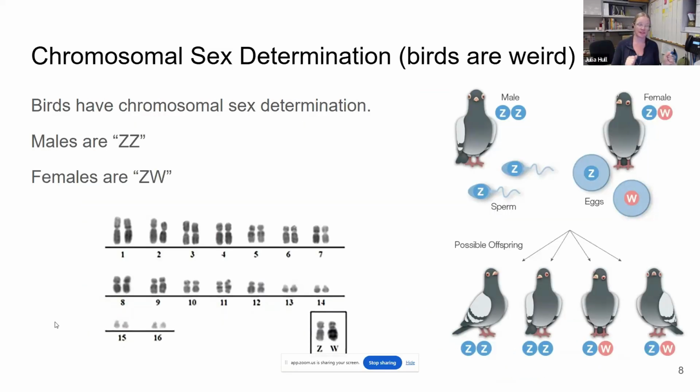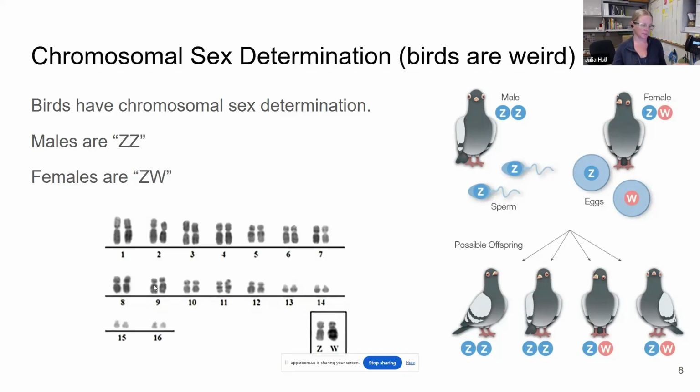The sex determination system that we're most used to is called chromosomal sex determination. For birds, the males have two of the same kinds of sex chromosomes. So they have two Z chromosomes, whereas females have a Z and a W. So it's the females that have the different sex chromosomes, and males have two copies of similar looking sex chromosomes.